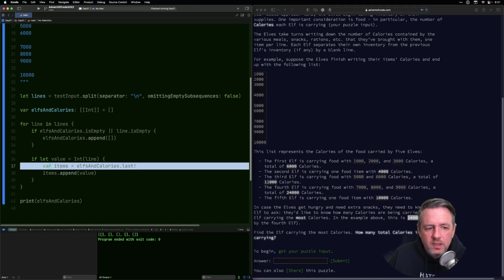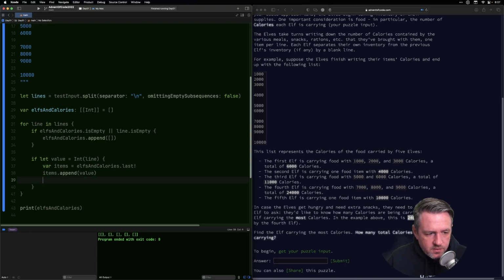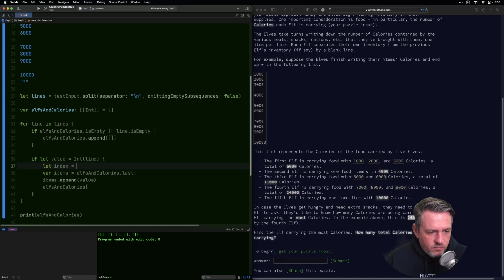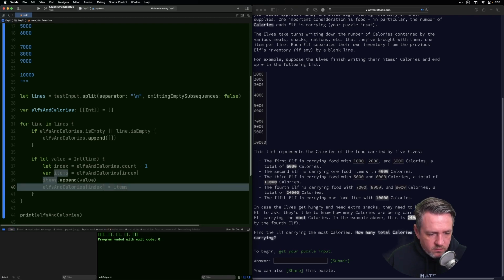Making a copy of this array doesn't change the array in the collection, so I have to go into elves and calories and replace it. So I think I want to get the index, which will be elves and calories dot count minus one. This will be at that index, and then I will replace the item like that.